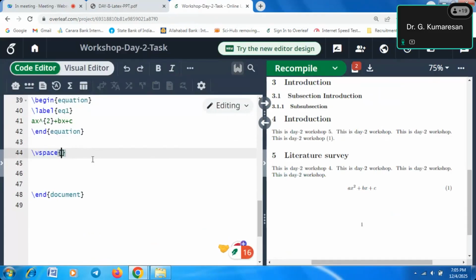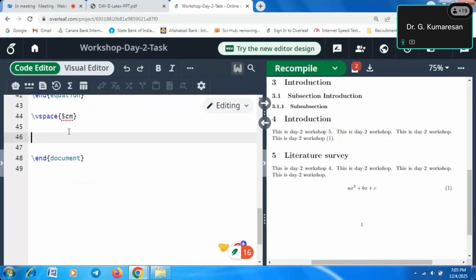Okay, so I used 10 or 5 centimeters. So 5 centimeters like that. Whenever we are starting another text, it will skip 5 spaces, 5 rows. Okay, that is the first one.